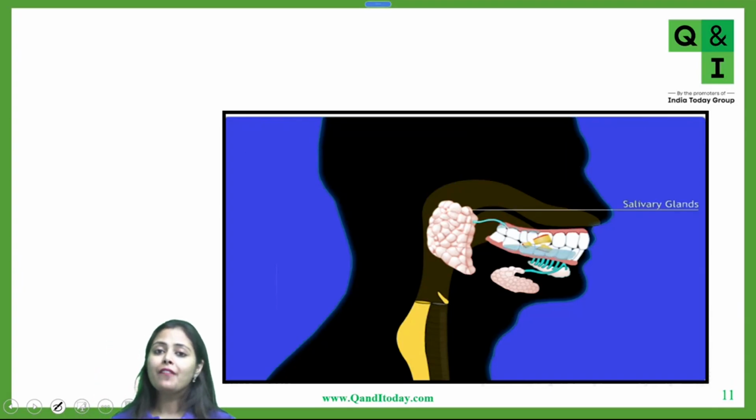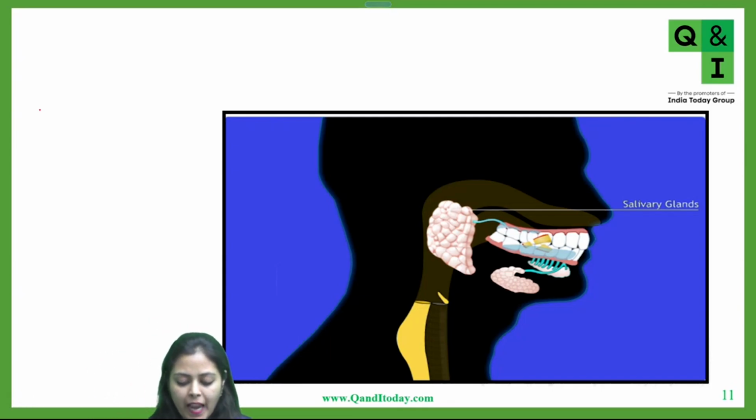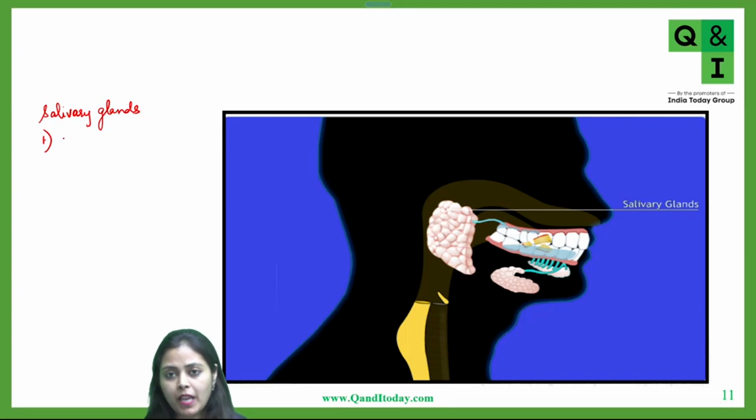Now you have several salivary glands present in your mouth. There are three types of salivary glands present in your mouth. Everybody write down the names. The first type of salivary gland is your parotid gland, that is present in your cheek.